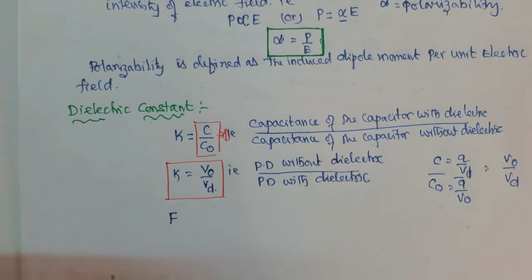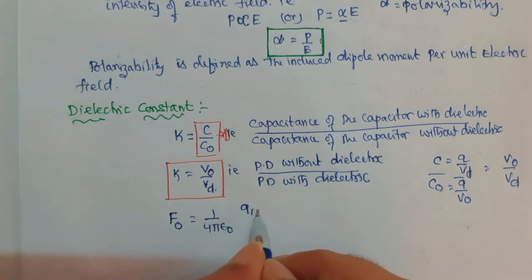Then F naught in free space is 1 by 4 pi epsilon naught, Q1 Q2 by r square.